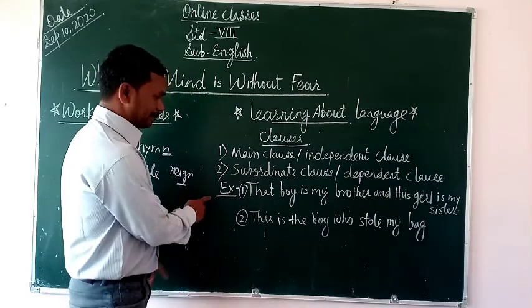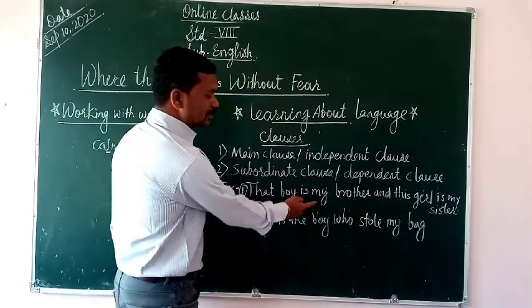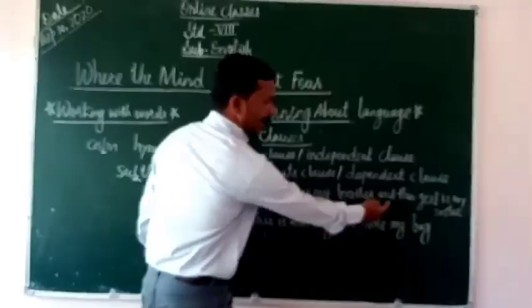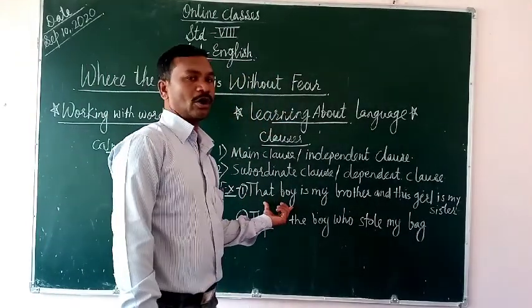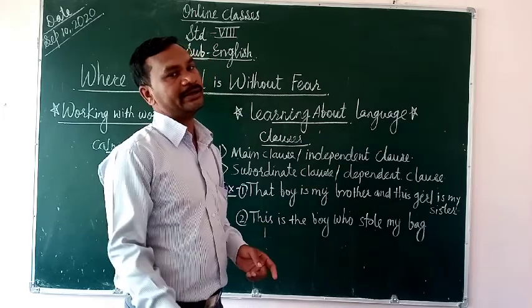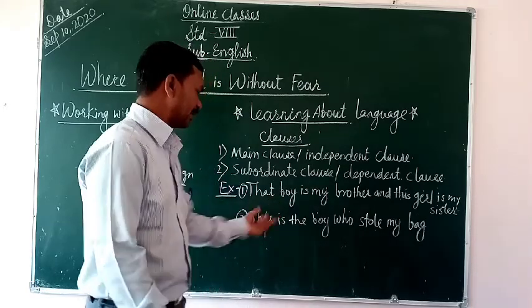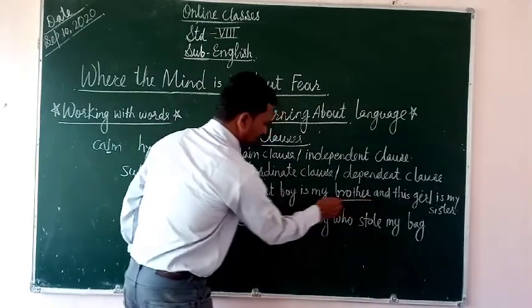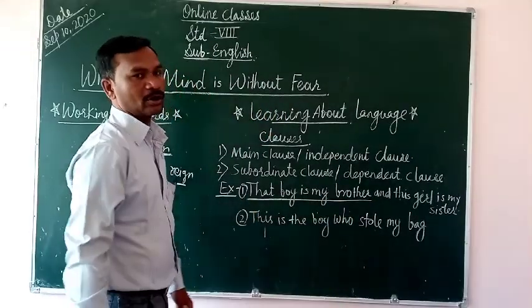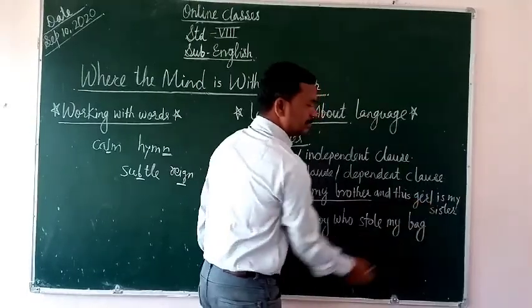See, this is the example. That boy is my brother and this girl is my sister. This is the main clause, not dependent on anything. It is not dependent on anyone. This is a proper sentence. That's why we call this the main clause. This girl is my sister.